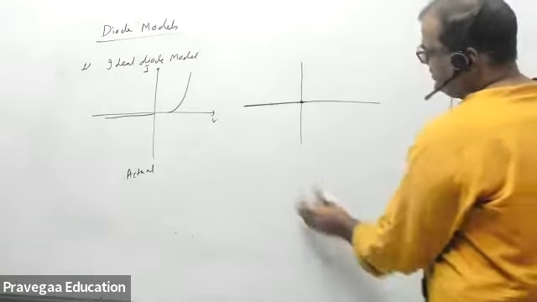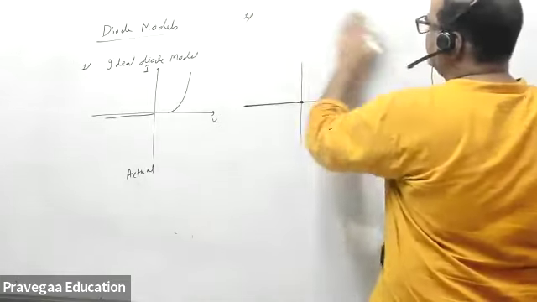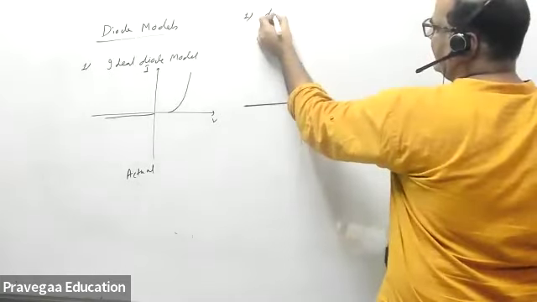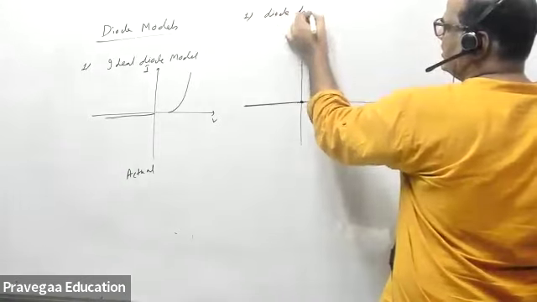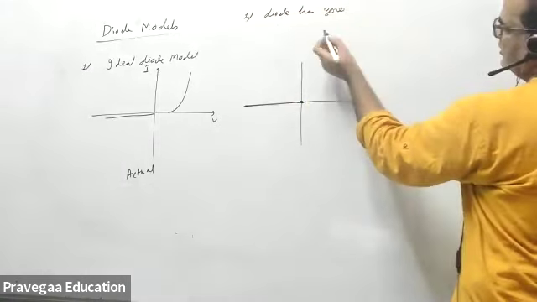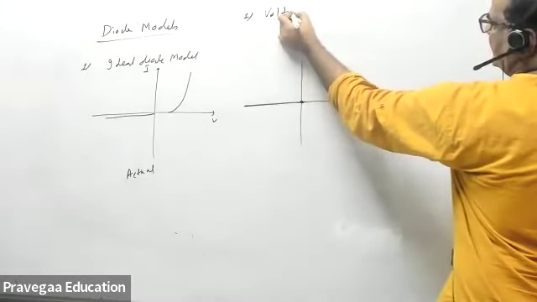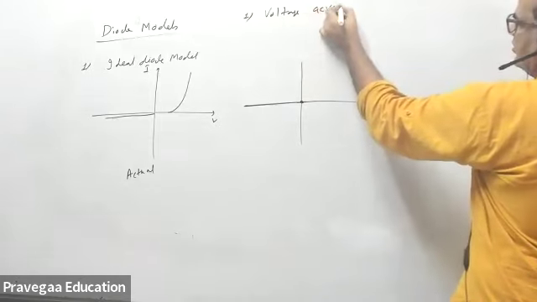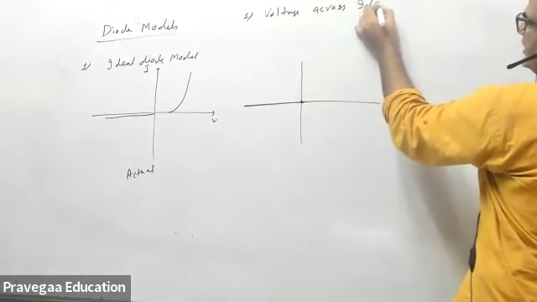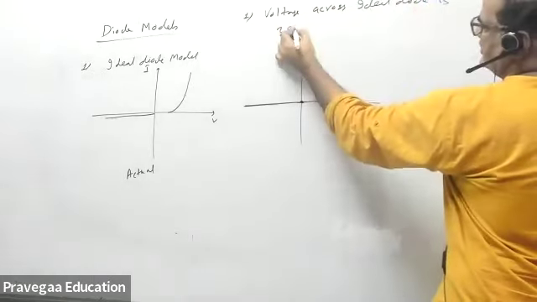So the ideal diode model says, number 1 point, the diode has zero voltage drop, or the voltage across the ideal diode is 0.